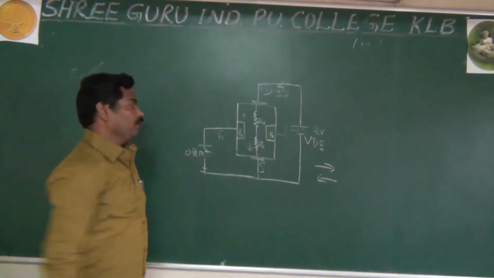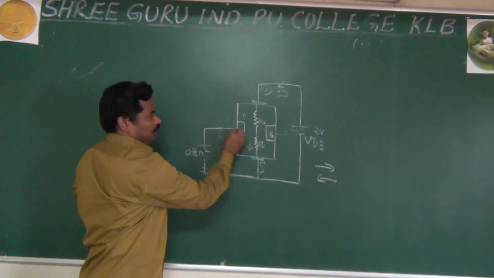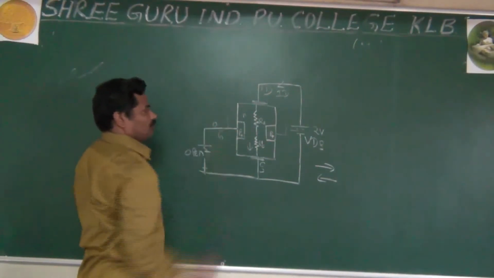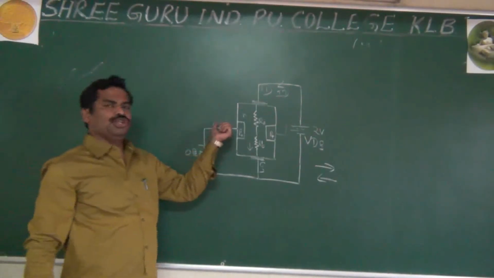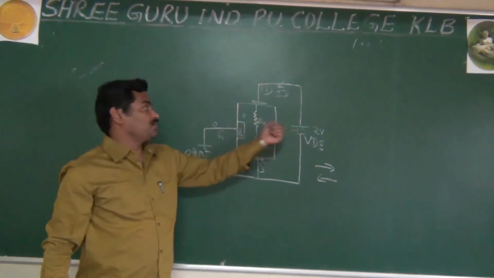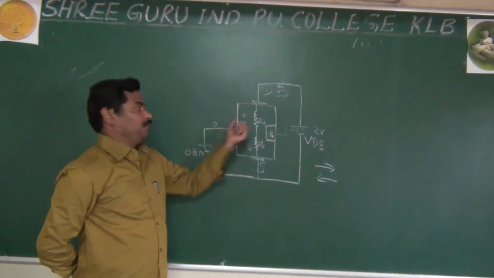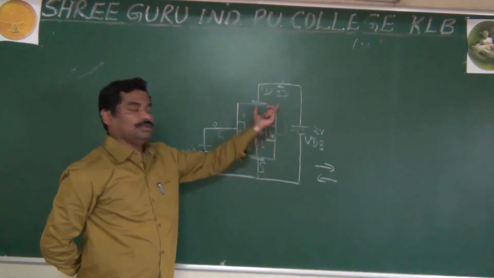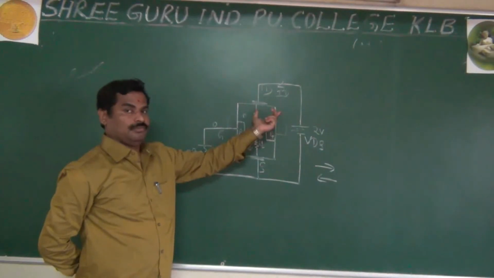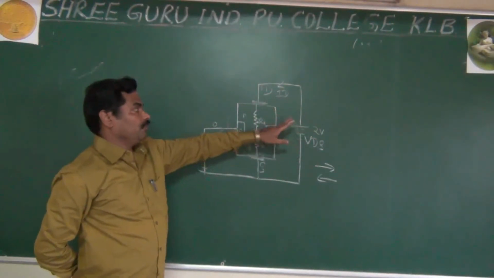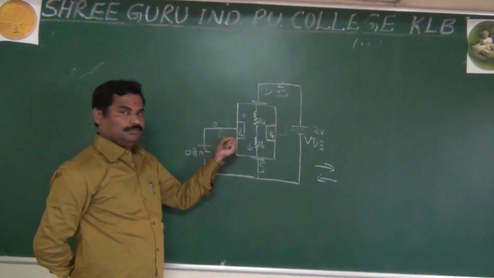In the same way, you are not applying anything to the gate. This is your gate. At the gate you are applying zero potential because it is connected to the ground, nothing but zero potential. This also, as compared to the drain, is very less. It means the drain and source are in the reverse bias, because the drain is more positive as compared to the gate.